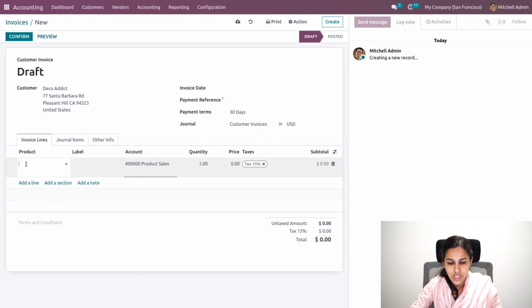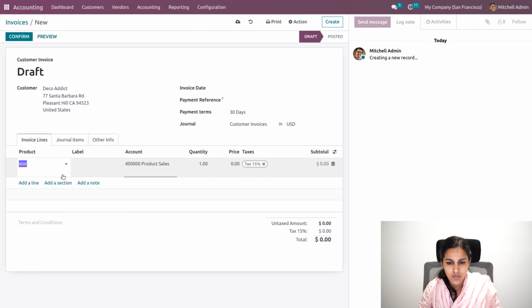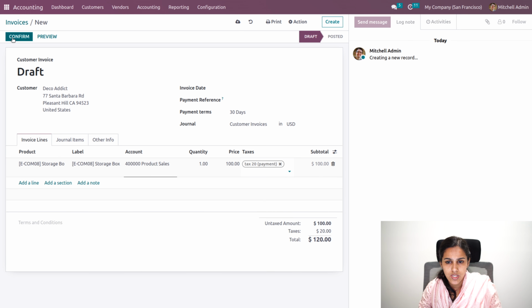So for Deco Edit, I'm trying to create an invoice for a storage box with $100, and taxes taken as based on payment. Okay, so let's confirm.